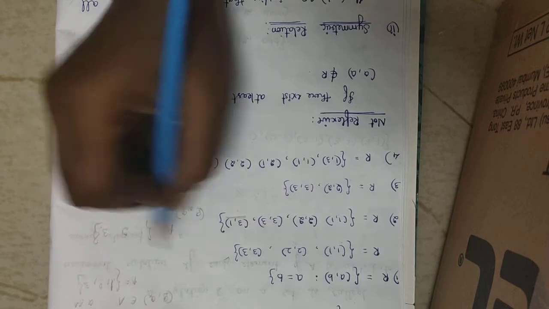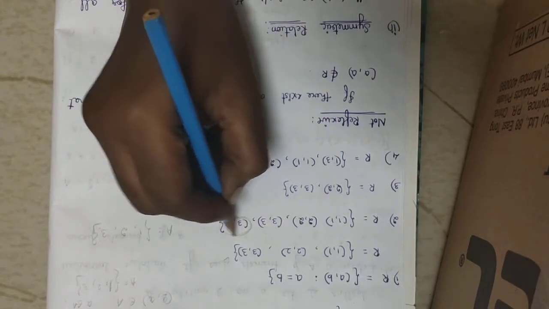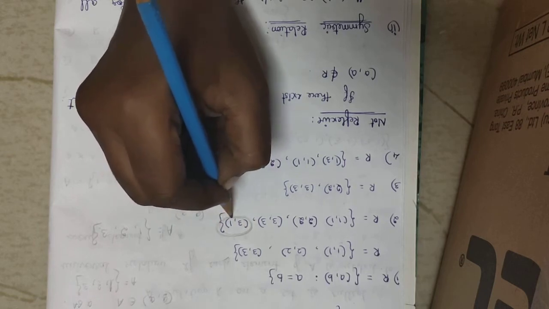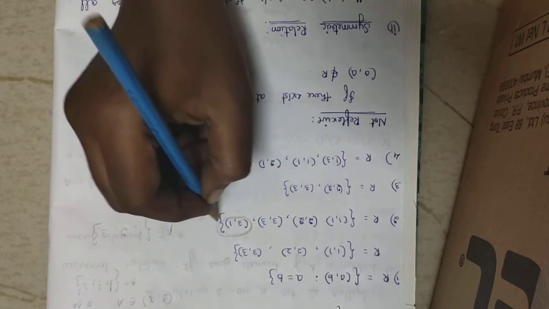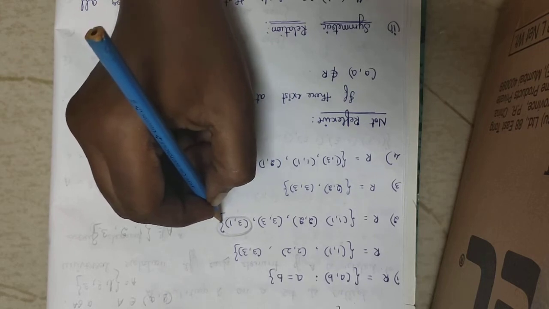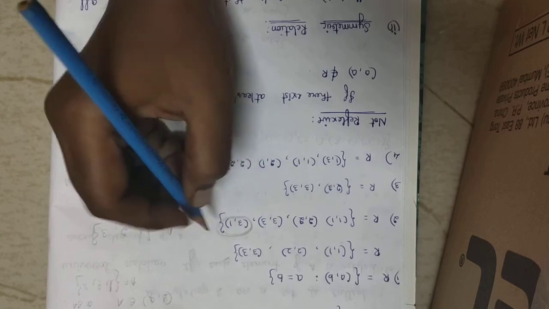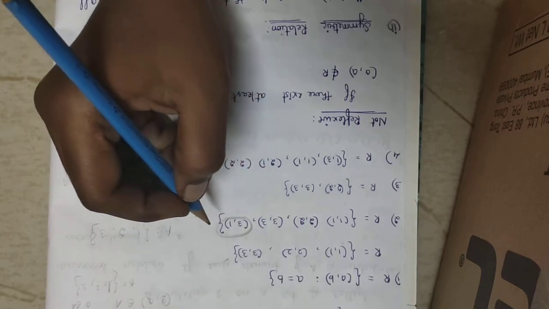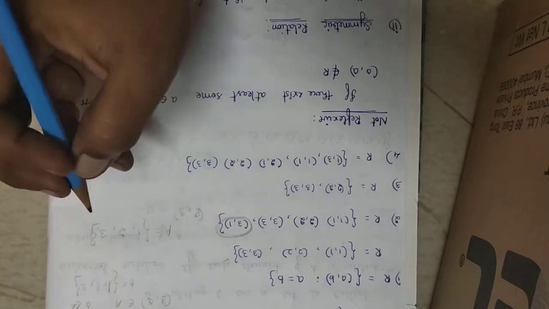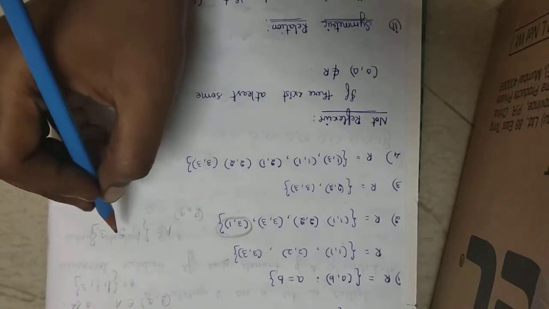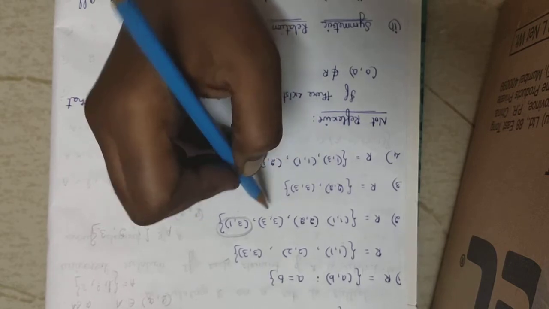But it doesn't matter. All the 3 elements satisfy the condition, and if you have one more extra element in this, that doesn't matter. We can say this is a reflexive relation. No need to worry about the extra ordered pairs present in that relation. We have to check only for the elements and their ordered pairs.